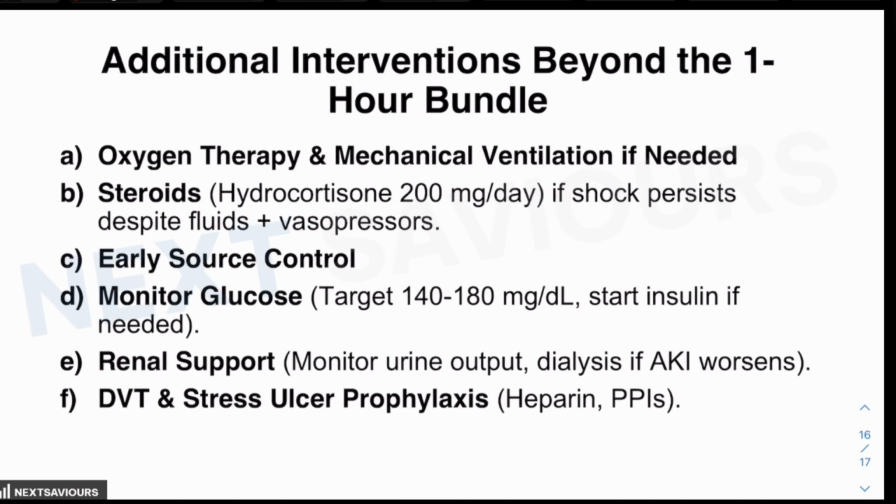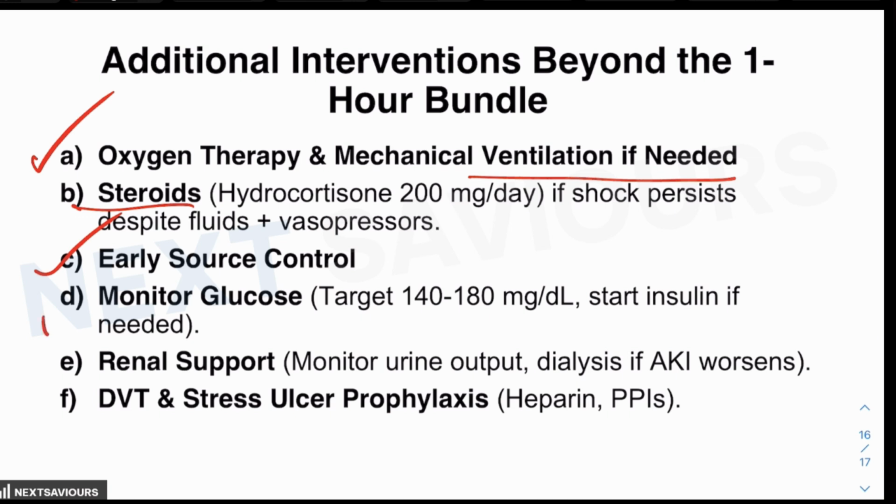Now, what are the additional interventions needed beyond the first hour bundle? First are oxygen therapy or mechanical ventilation, if indicated. Second is steroids, if the shock persists despite fluids and vasopressors. In case you have identified that infected lines, drainable abscesses, or surgical debridement might be the source, it has to be controlled early.